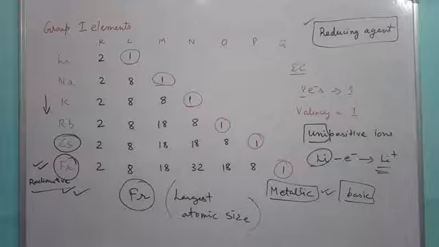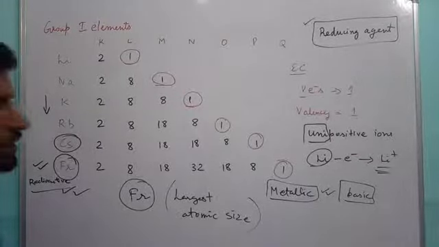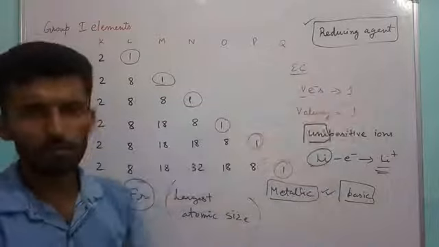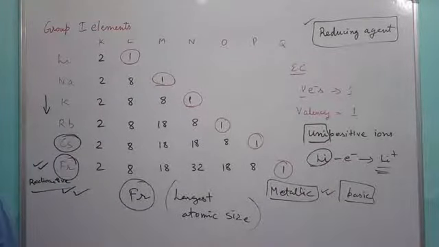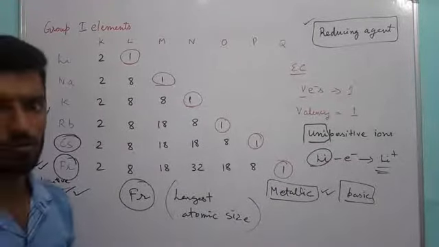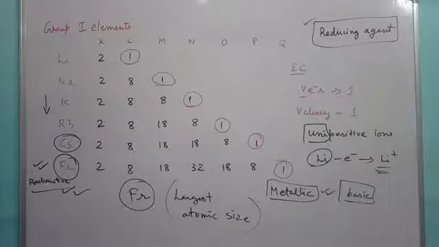Next is their melting points. Melting points are quite low. Then these elements are also highly reactive. Why are they so reactive? Because they have only 1 valence electron and that can easily be lost. If loss of electron is easy, naturally their reactivity is very high.